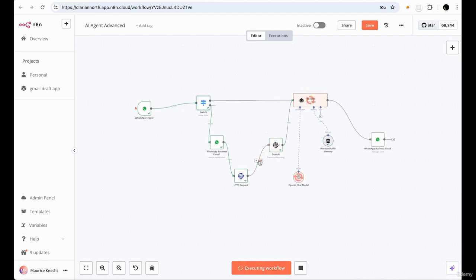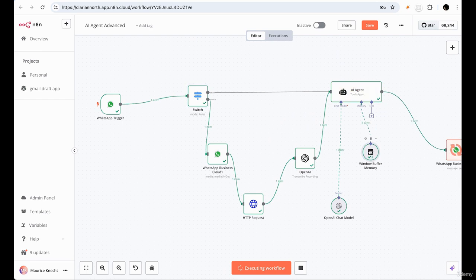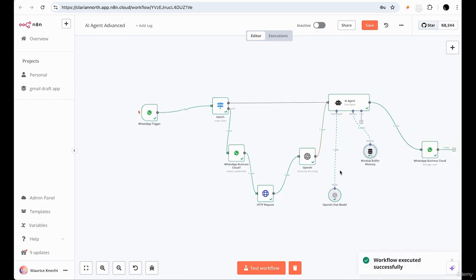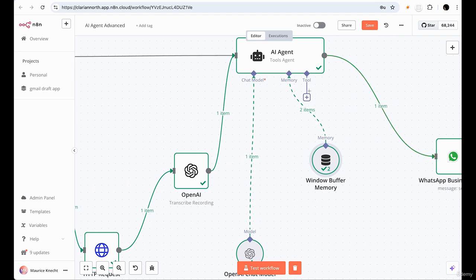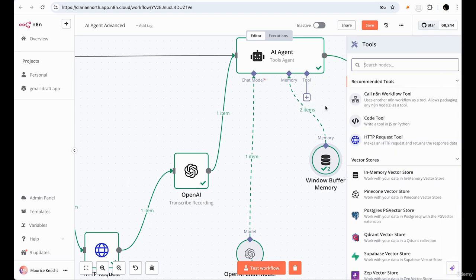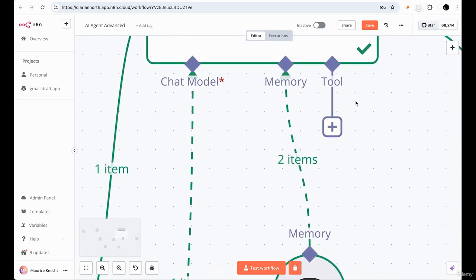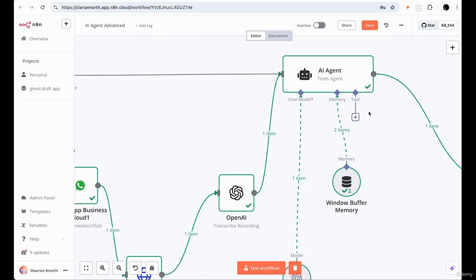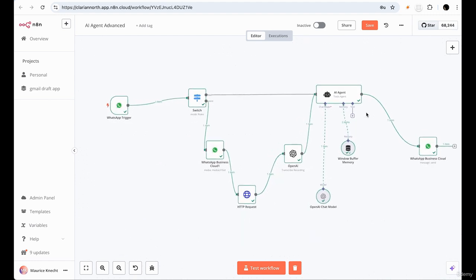Obviously, it's gonna process this, and this workflow does not have access to our emails, right? So it can't actually do anything. So what it's gonna say probably is like, hey, I wish I could help directly, but I can't access your emails. Is it possible to build that? 100,000%. That's the next level. I teach that in some of my other courses. But this is really the stepping stone for that. And, you know, it can go from there.